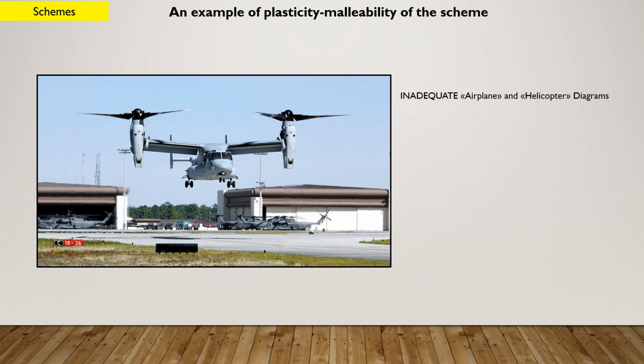At this point, the 2 schemes we have in our memory are inadequate to explain the reality we are faced with. This aircraft is a third thing compared to an airplane or a helicopter and probably also has a name that distinguishes it from both.